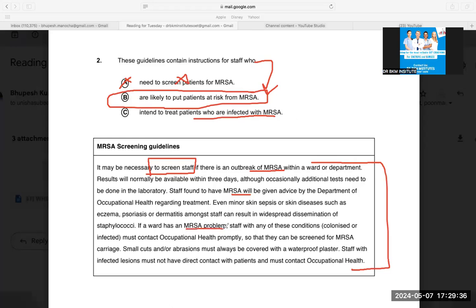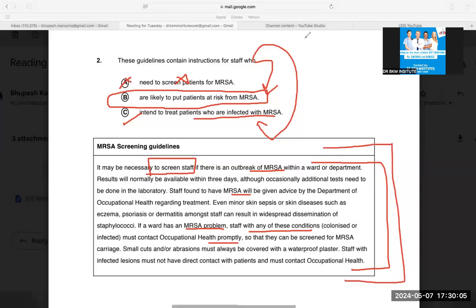If a ward has an MRSA problem, staff with any of these conditions must contact. So again, they were not saying that staff who are intending to treat MRSA. They were saying if any department is having MRSA, then they were not specifically saying that patients have MRSA. So again, it was a bit of a tricky question because you might do C, but if you read it again and again, you will realize that they are not talking about the patients having MRSA. They are just talking about the staff having MRSA, and these staff can put the patient at risk. So they want to avoid that risk.